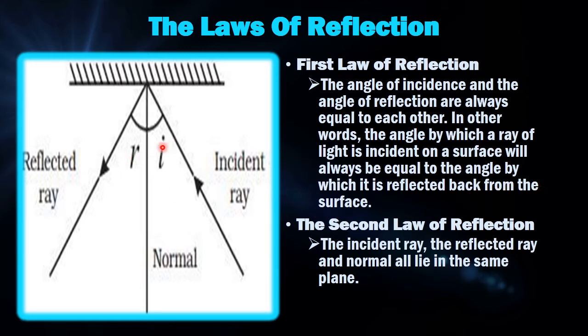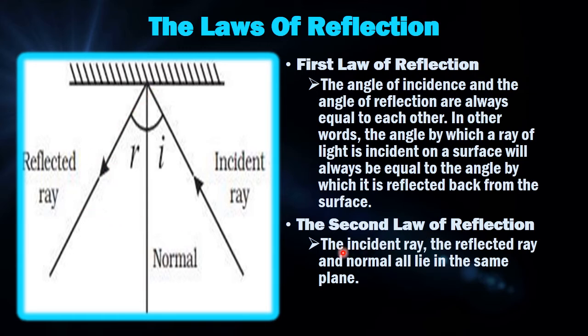So this is angle I and this is angle R. When you draw a diagram, you need to point it also as it's being pointed. The arrow shows that this ray is going in this direction, which helps you find out that this is an incidence ray. And after reflection, you have to point it like this.